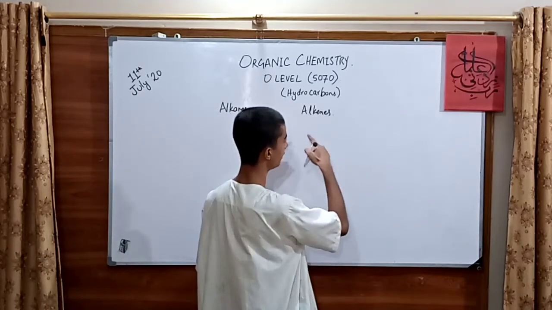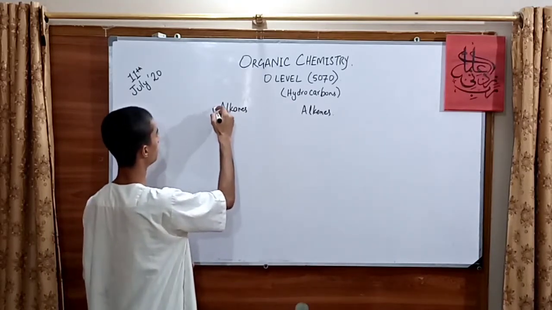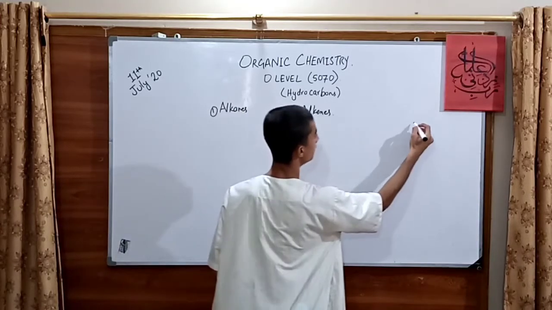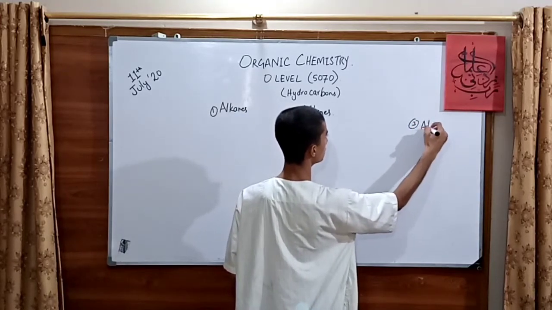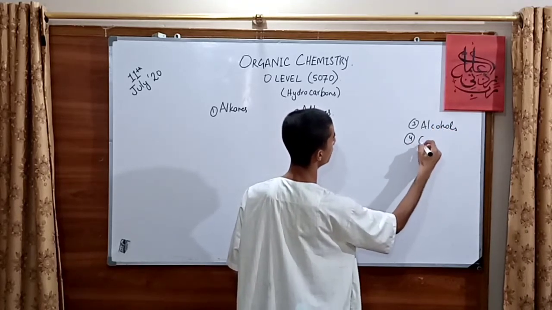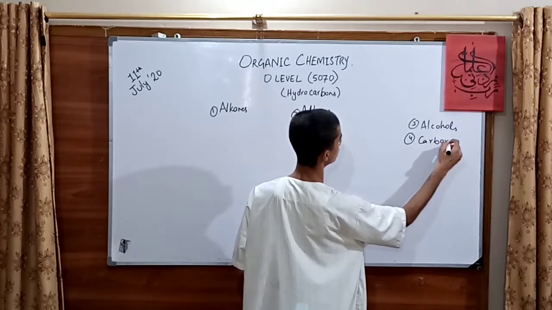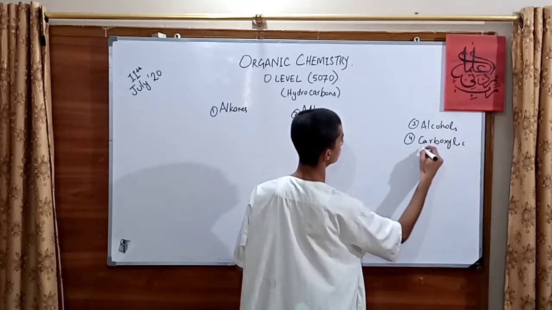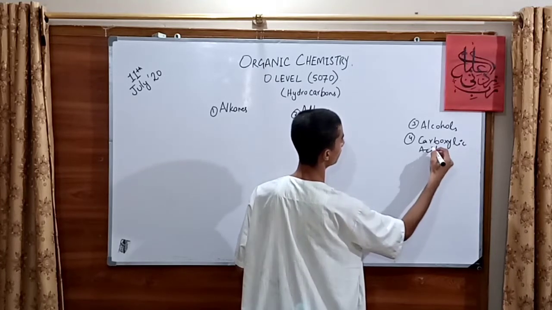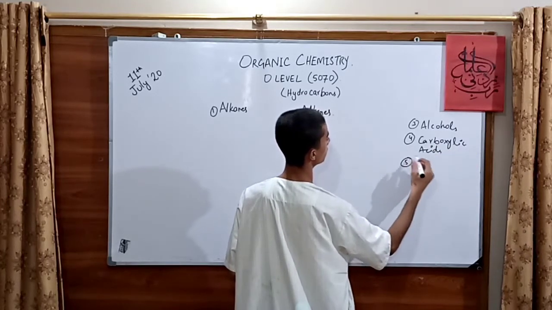First of all, we have alkane, number one, alkene, number two, and number three, we have alcohols. Then number four, we have carboxylic acid. Then number five, we have ester.